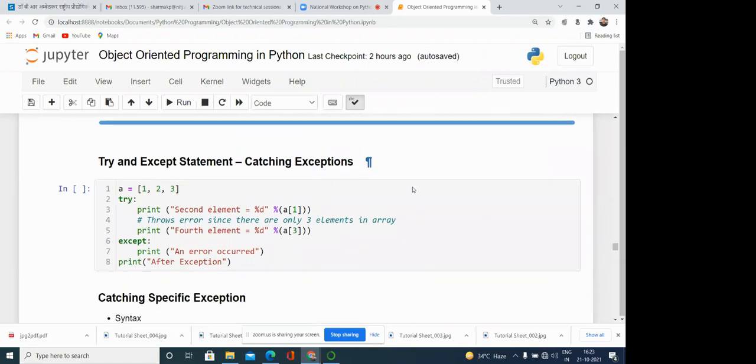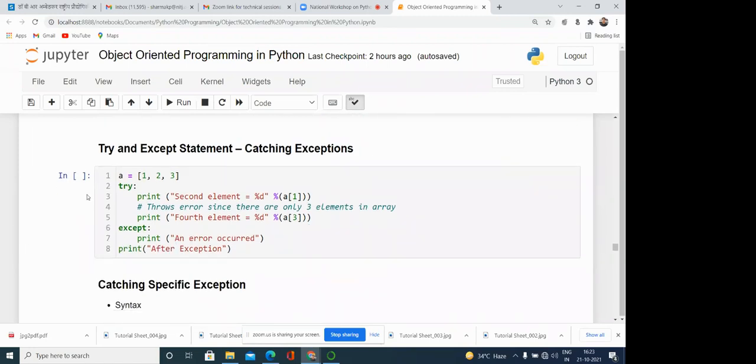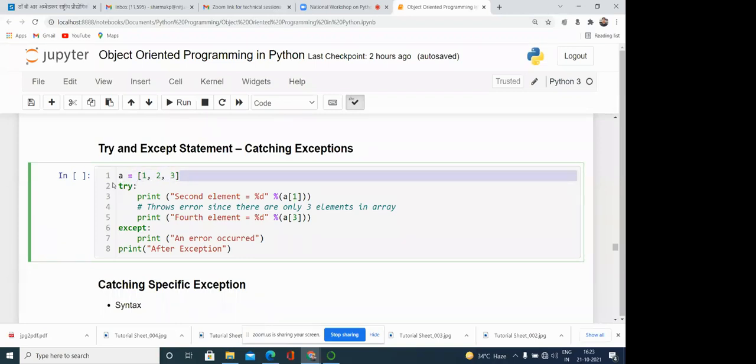Here you can see this code. A is equal to [1, 2, 3]. So this is a list, and this list has 3 elements. What is the size of this list? This is the 0 index, then 1, then 2. 0, 1, 2 are the indexes in the list.